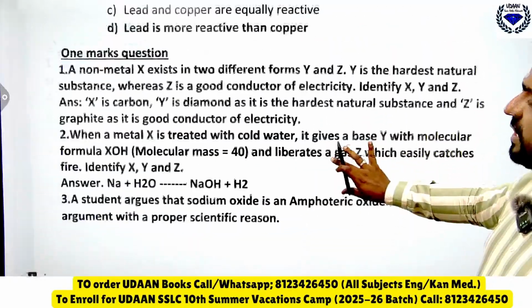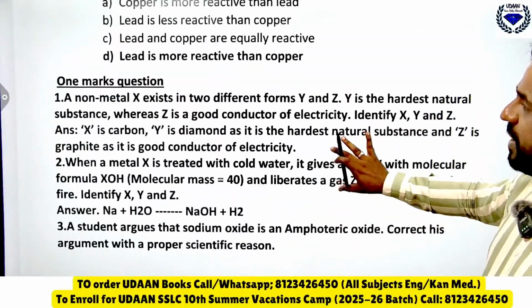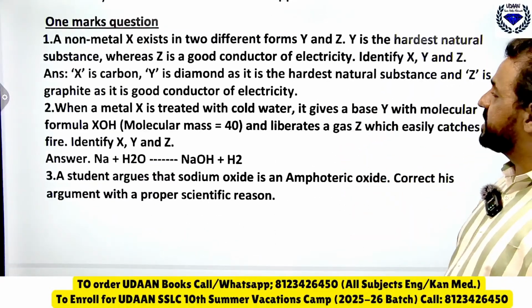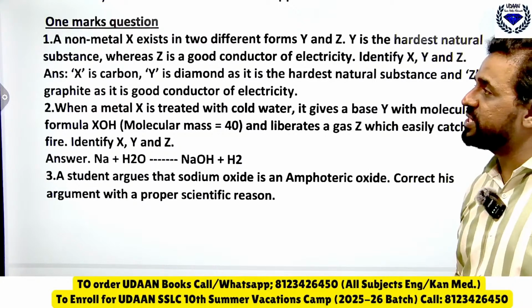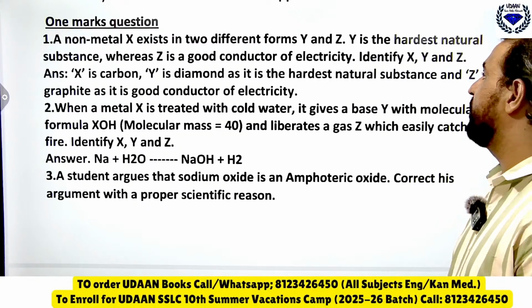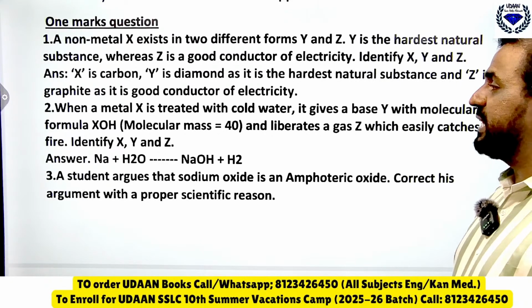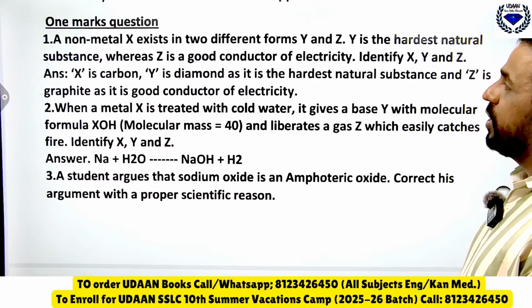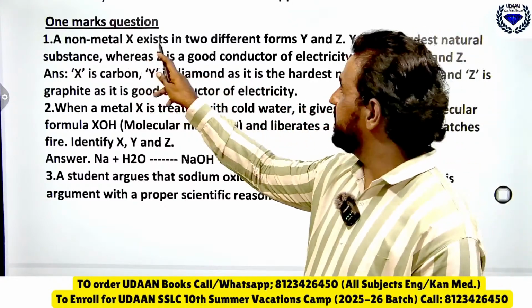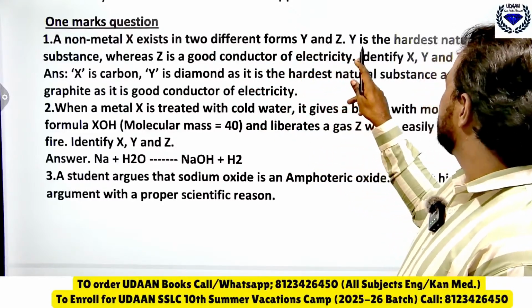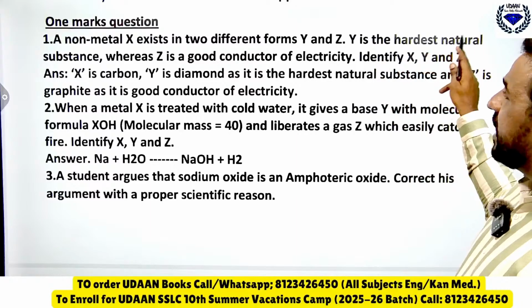Then we have come to the last part now. A non-metal X exists in two different forms, Y and Z. Y is the hardest natural substance, whereas Z is a good conductor of electricity. Identify X, Y, Z. See here, X is a non-metal. It exists in two forms, Y and Z. Y is the hardest natural substance.